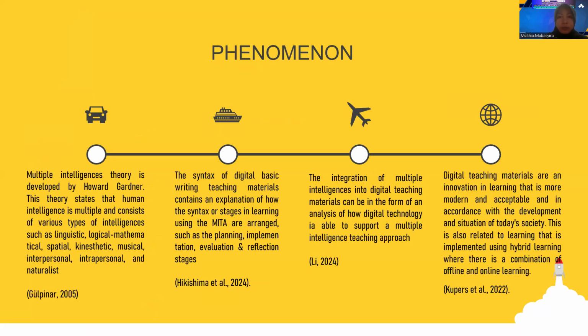Let's start from the phenomenon. Multiple intelligences theory is developed by Howard Gardner. This theory states that human intelligence is multiple and consists of various types of intelligences such as linguistic, logical, mathematical, spatial, kinesthetic, musical, interpersonal, intrapersonal, and naturalist.